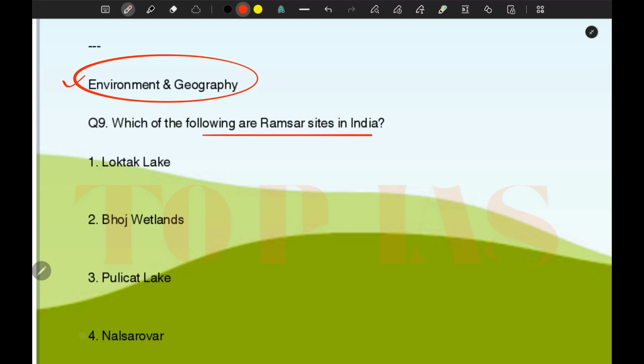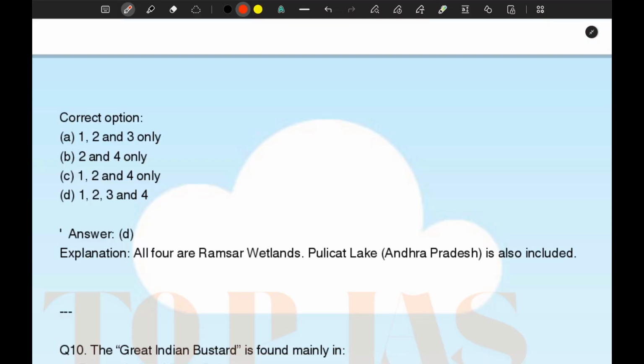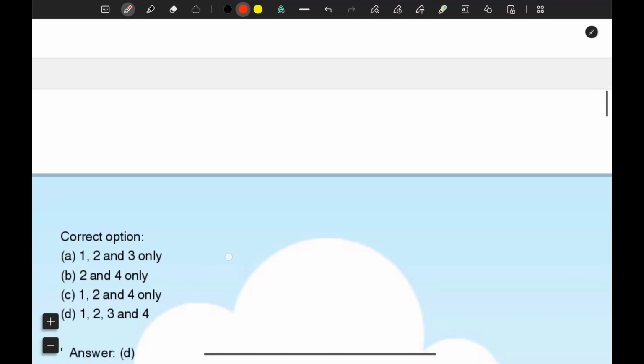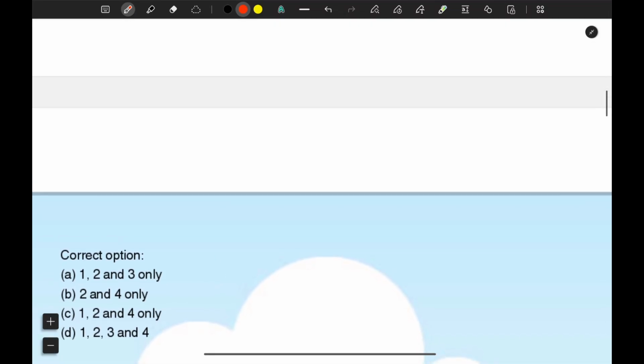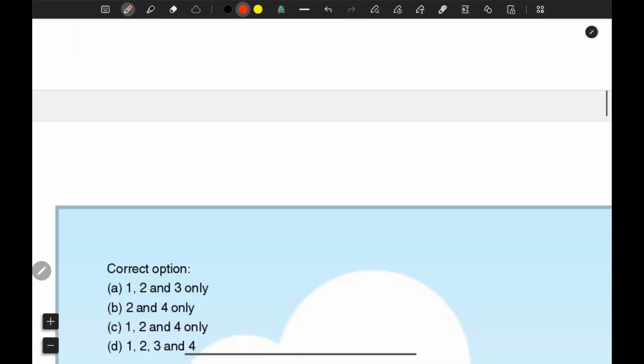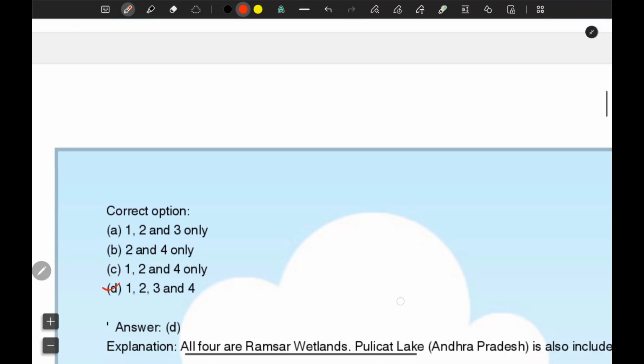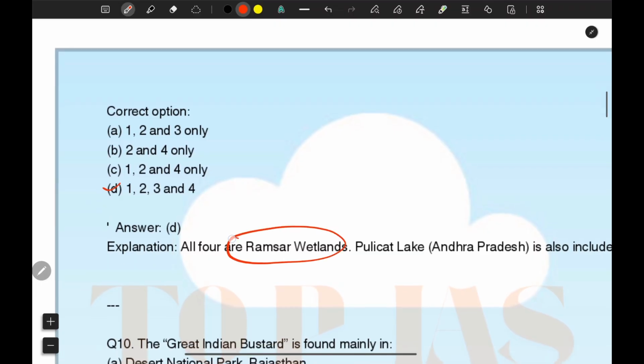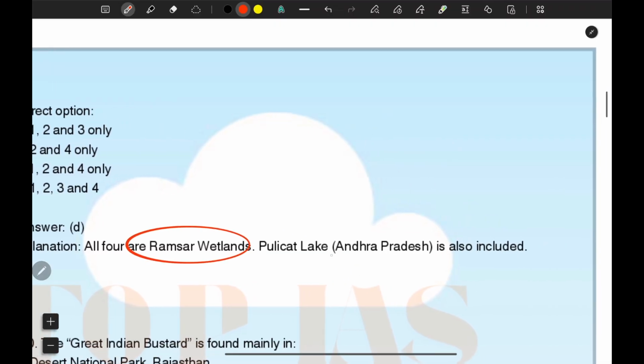So these are your options. Loktak Lake, Bhoj wetlands, Pulicat Lake and Nal Sarovar Lake, all are Ramsar sites in India. Okay, so all are correct. So option number D, 1, 2, 3, 4, is correct. All 4 are Ramsar wetlands. Pulicat Lake is situated in Andhra Pradesh, and is also a Ramsar site.